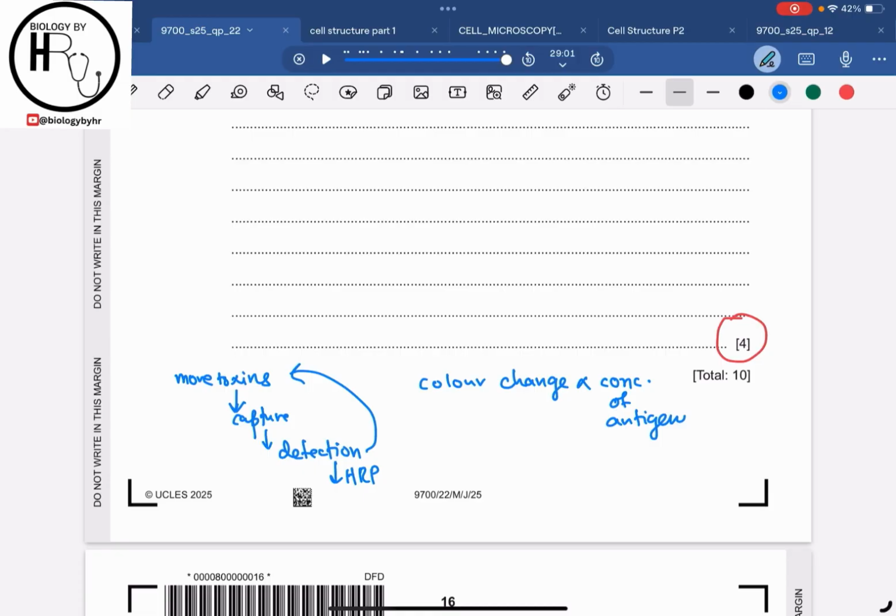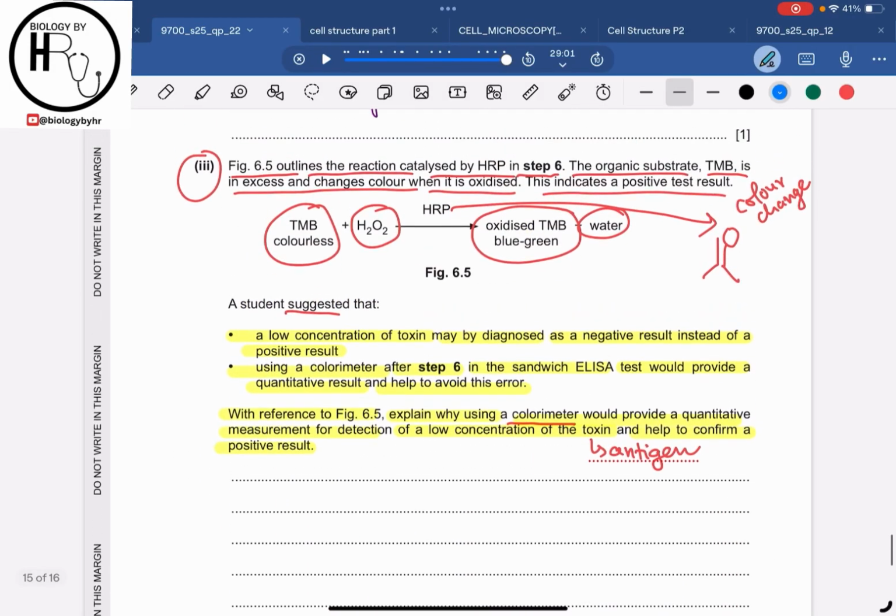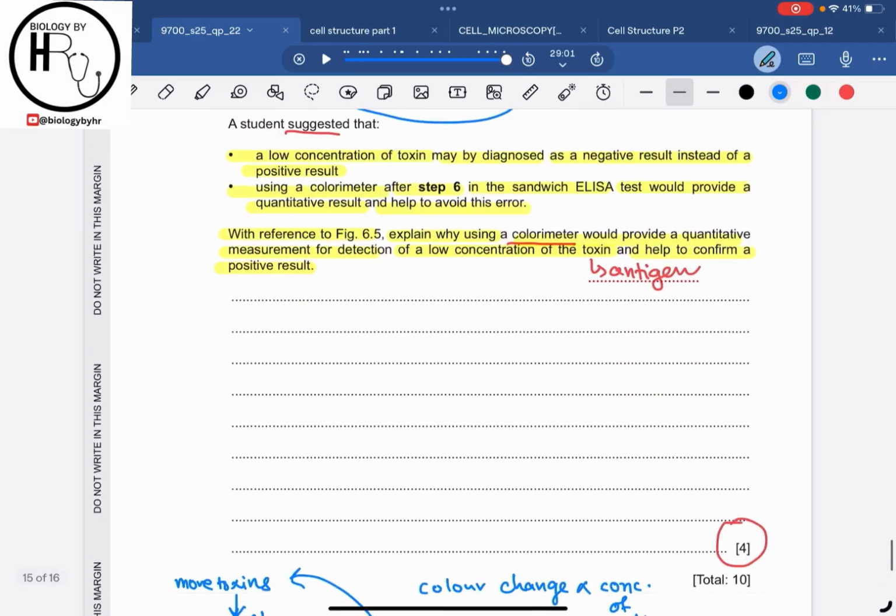Or you can say that there will be more detection antibodies with the HRP enzymes, and as more HRP enzymes will be there at the detection antibody, it will catalyze more TMB. If you remember, TMB was a colorless solution which was getting oxidized and changing its color to blue green.